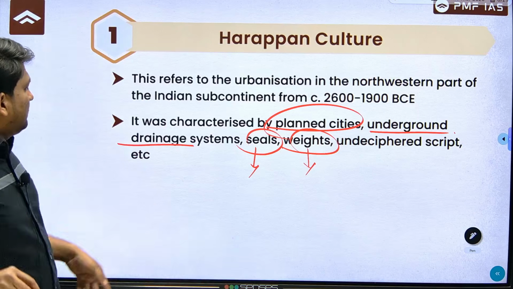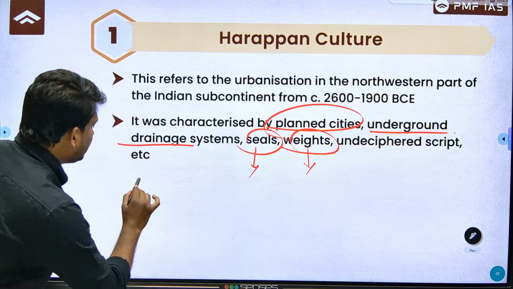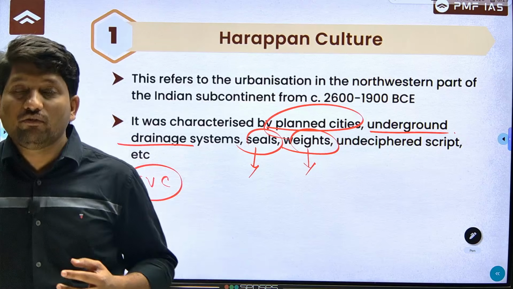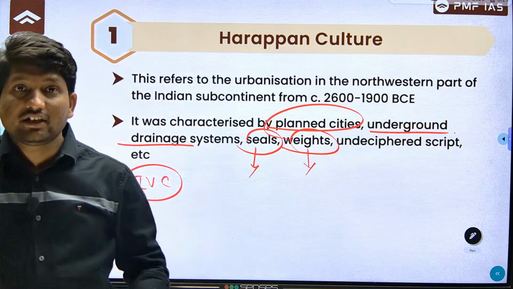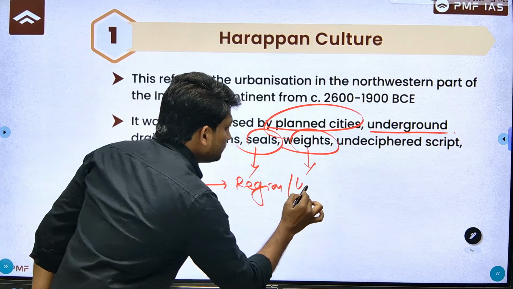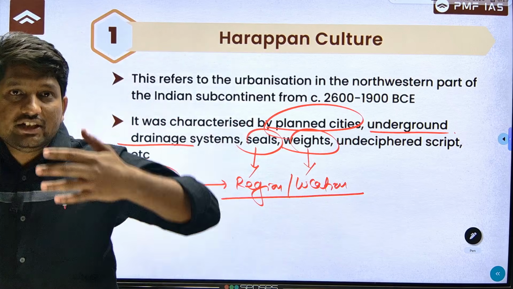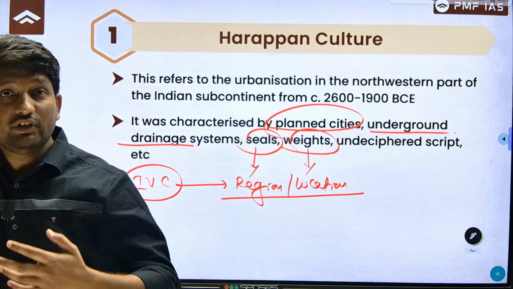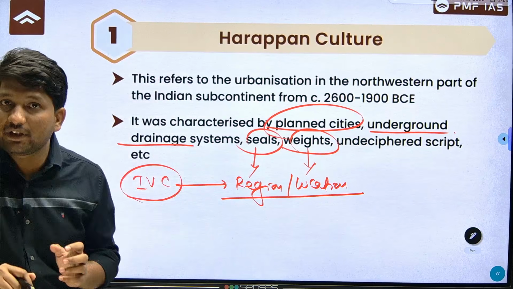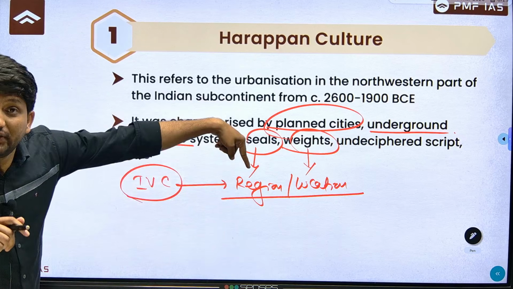Remember, culture can be named in different ways. If you see the example of the Indus Valley civilization, we call this the Indus culture. Why? It was present in the Indus region. So a culture can be named based on the region or location. In the next few lectures we are going to discuss the Chalcolithic culture. Within it there are many cultures named based on region, like the Malwa culture present in the Malwa region, meaning Madhya Pradesh. Similarly, the Indus culture: a culture can be named based on region or location.